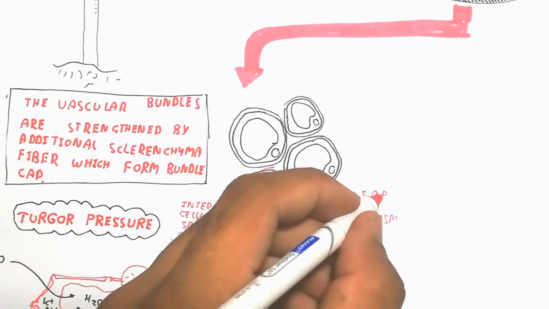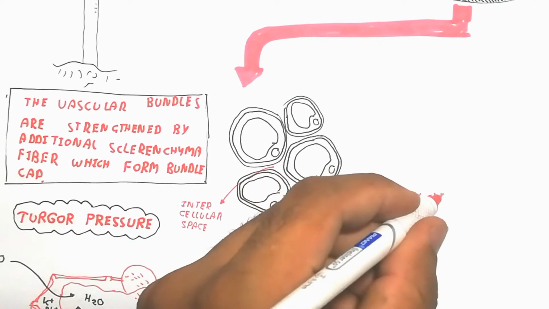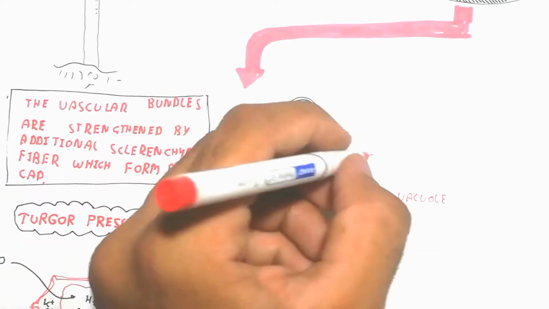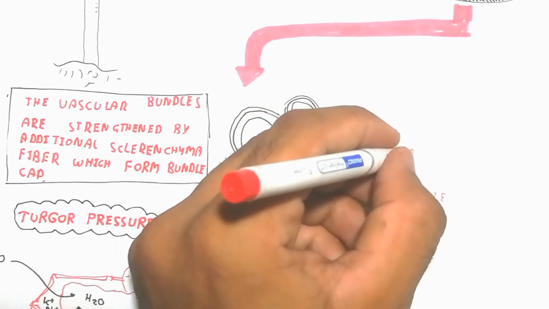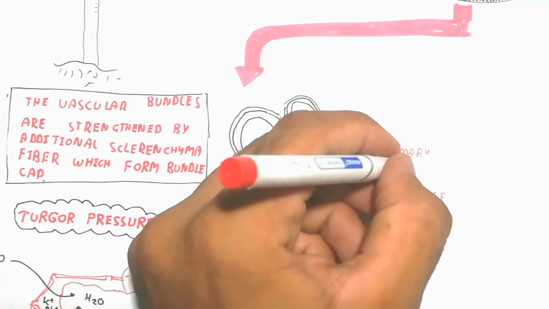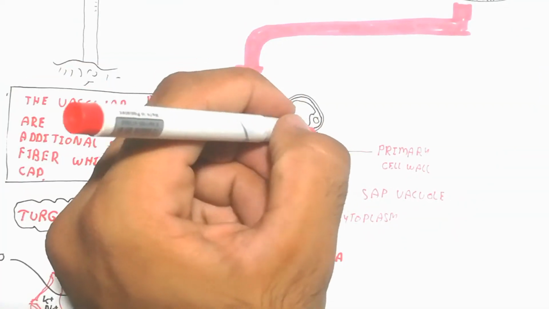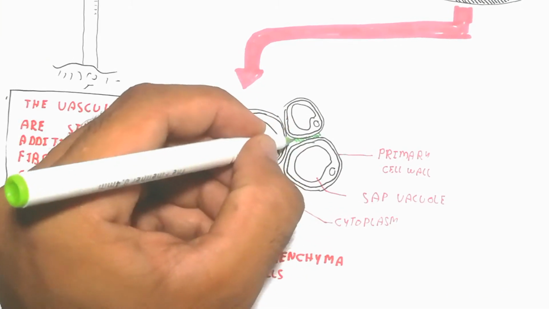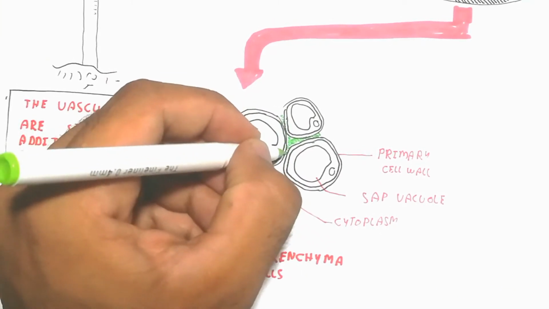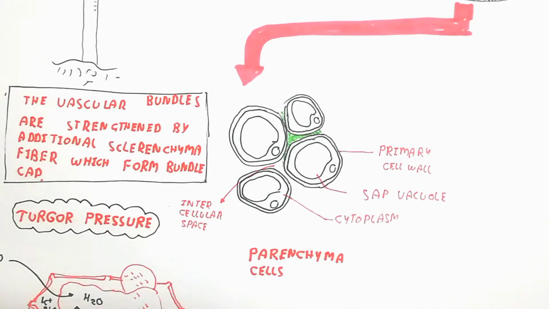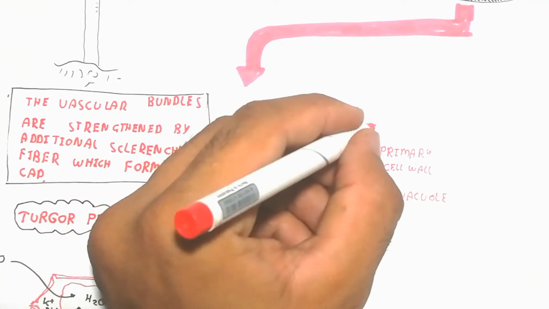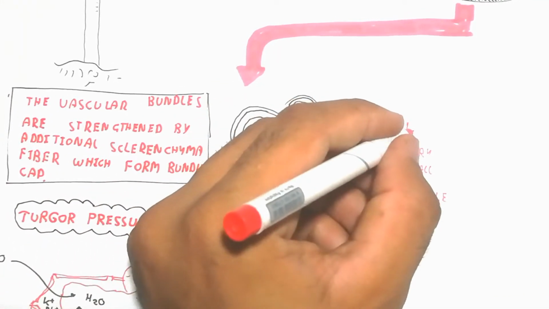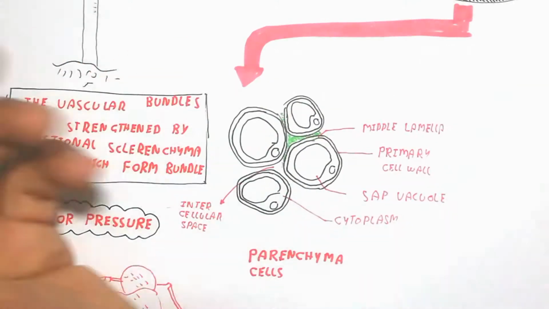That is why parenchyma cells are living and not non-living, because non-living cells do not contain cytosol. The cytosol is for living cells. Here is the middle lamella, which is attached, and here the intercellular space is present, and the primary cell wall is present over here.